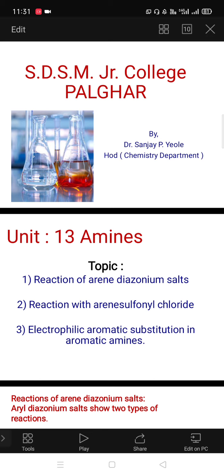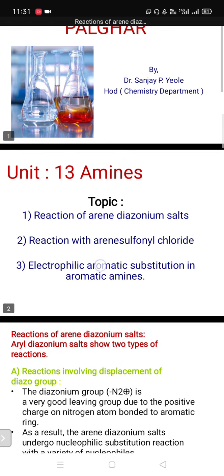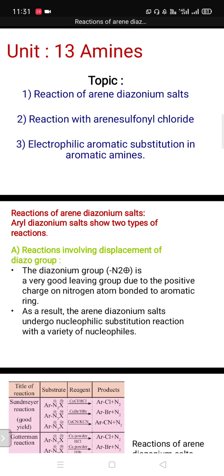Today, I want to give reactions of arenes with diazonium salts, reaction with arene sulfonyl chloride, and then electrophilic aromatic substitution reactions in the case of aromatic amines. In that, we learn one by one. First of all, reactions of arenes